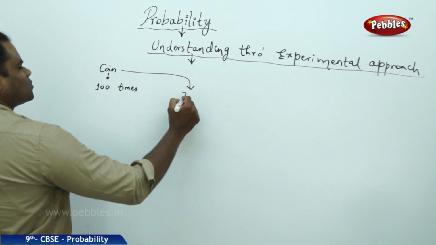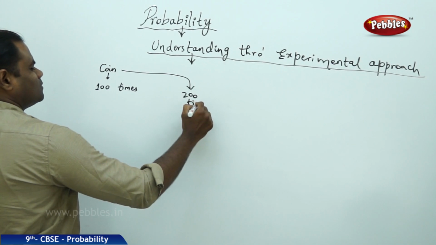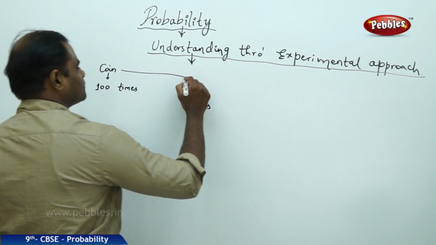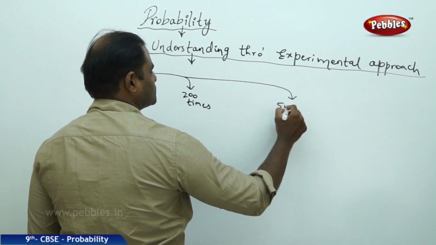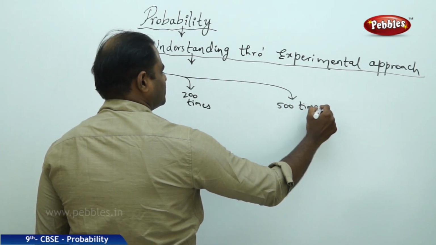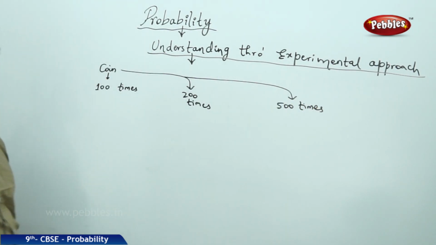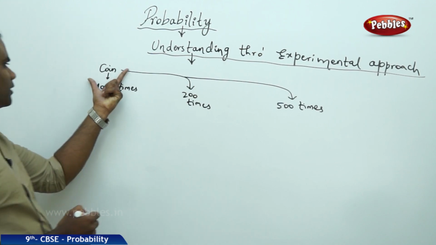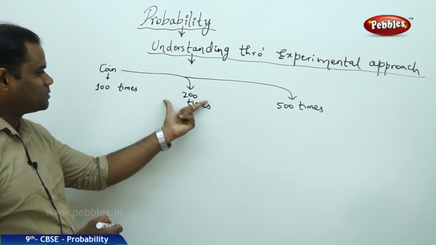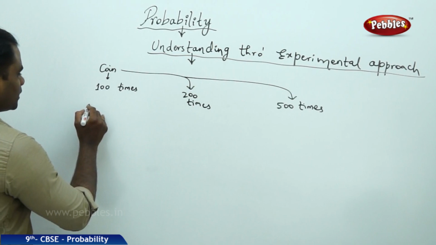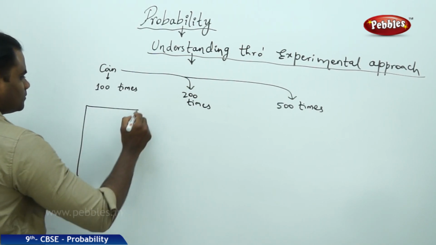Then secondly, it is tossed 200 times. And thirdly, it is tossed 500 times. So in each case, it is the same coin tossed for 100 times, 200 times and 500 times, and I record the data each time.